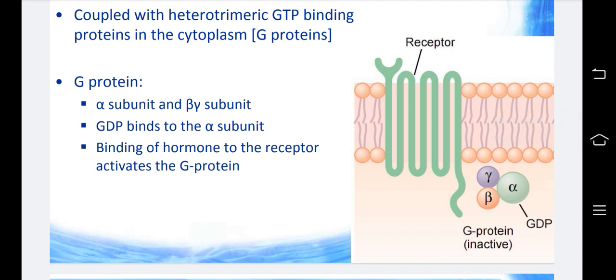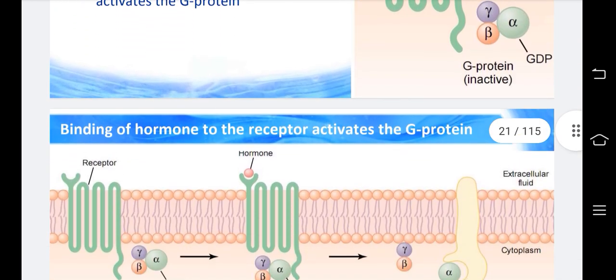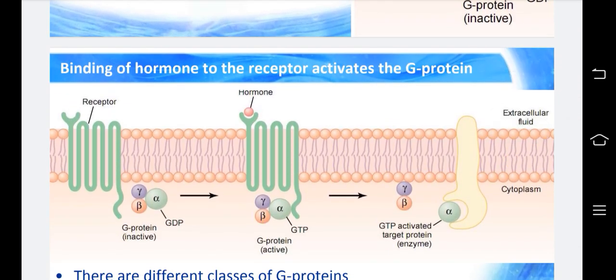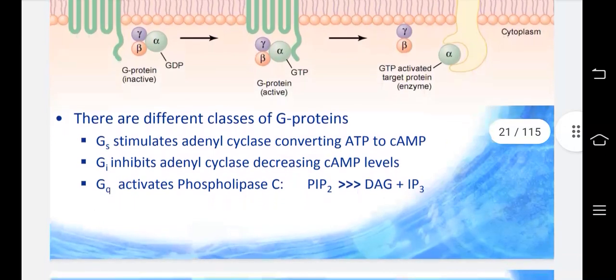Binding of hormone to the receptor activates the G protein. Receptor with G protein inactive is bound to GDP; with hormone, the G protein is active with GTP. GTP activates the target protein, which is an enzyme. Then there are extracellular fluid and cytoplasmic regions.